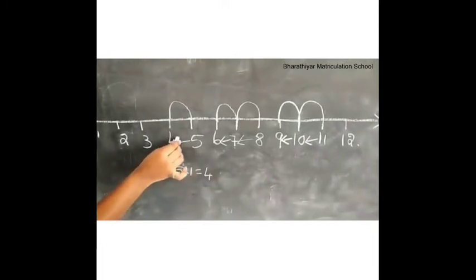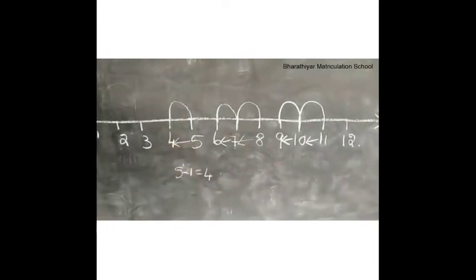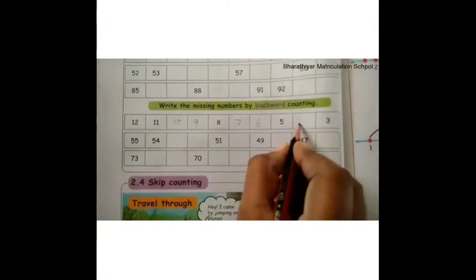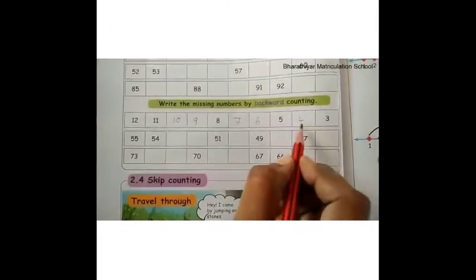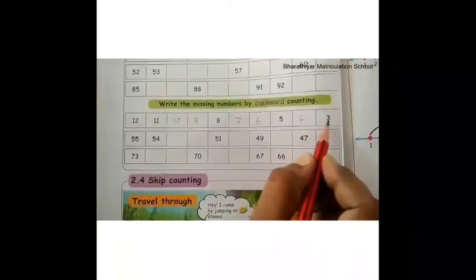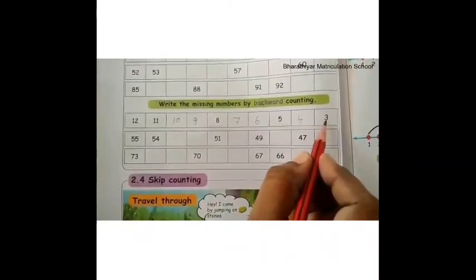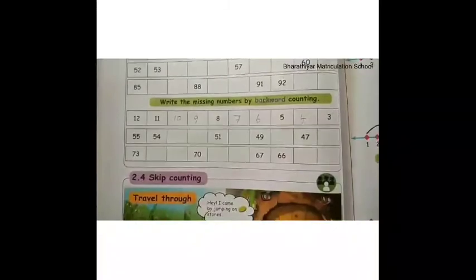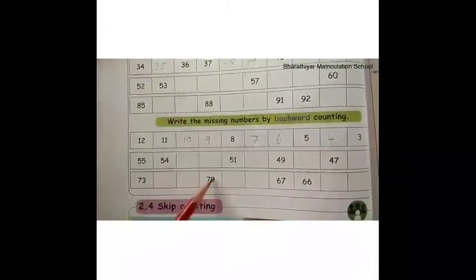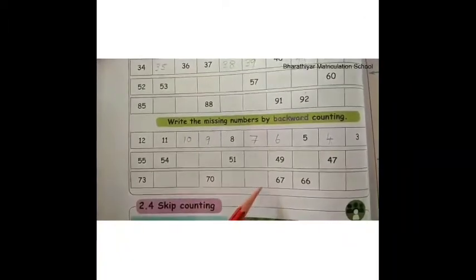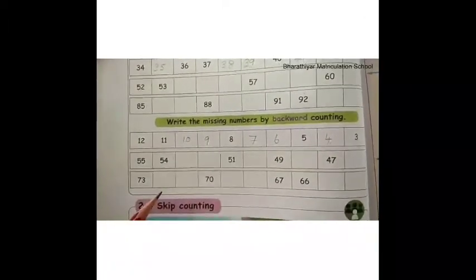Therefore, 4 is the backward number of 5. So write 4 here. Now the number is 4. If we subtract 1 from 4, we get 3. Therefore, 3 is the backward number of 4. Likewise, write the backward number for each below given number by yourself, children.